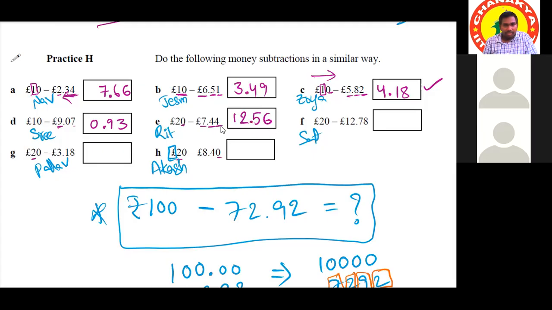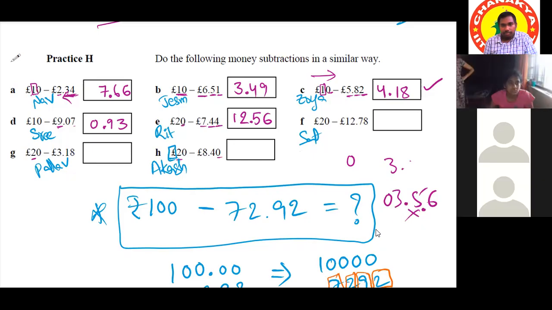Even we can tell from left side also if we maintain zeros. Suppose it is 3.6. If you place the point from left side, it will be 35.6, which is a wrong answer. If you maintain 0 also from left side, after 2 digits, it is okay. From right side, there will be no confusion.